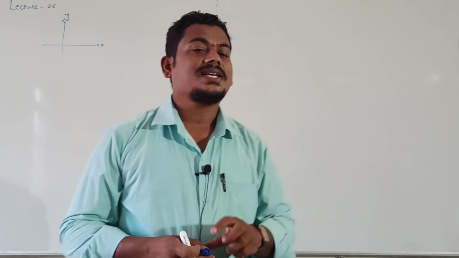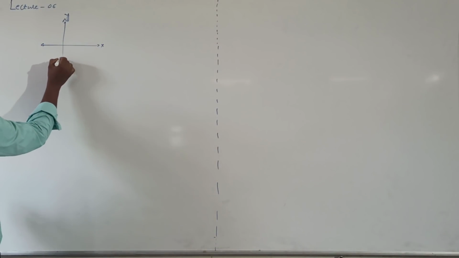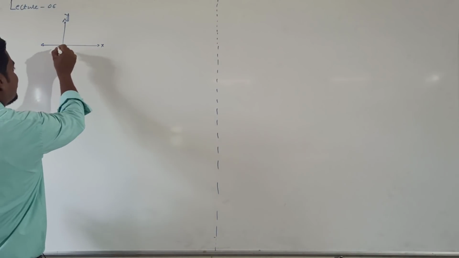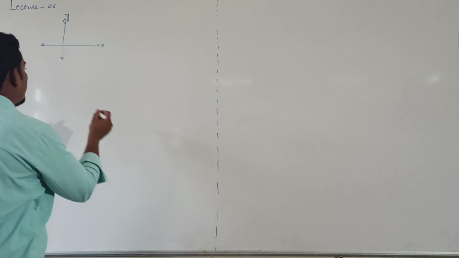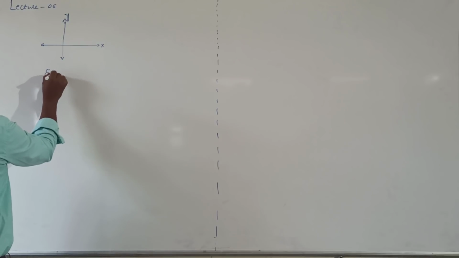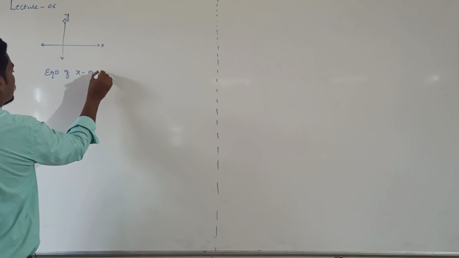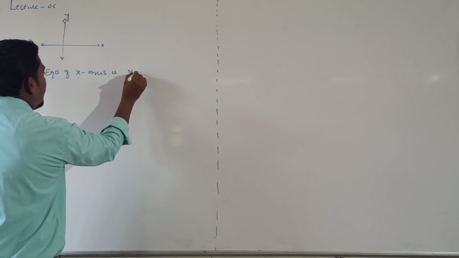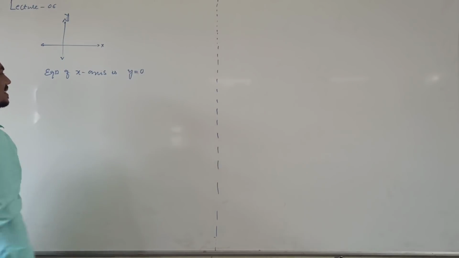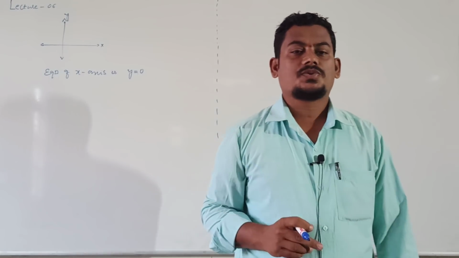So the equation of x-axis is, clearly, throughout the x-axis the y coordinate is 0. Therefore the equation of x-axis is y equal to 0.